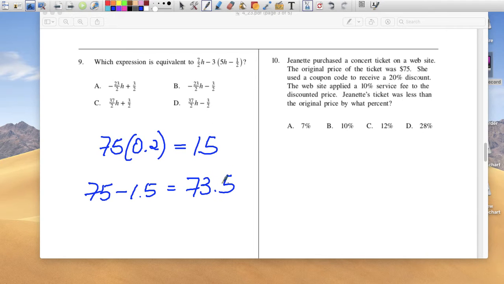Okay. Now, from here, she got 20%. So here it's her discounted price. There's something wrong here. There's something wrong. Stop.